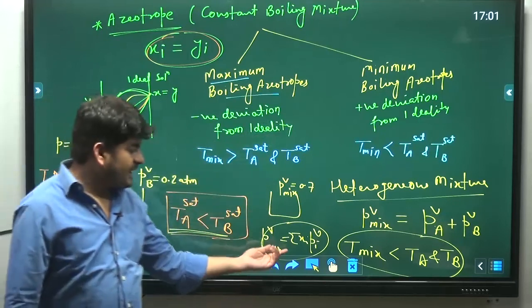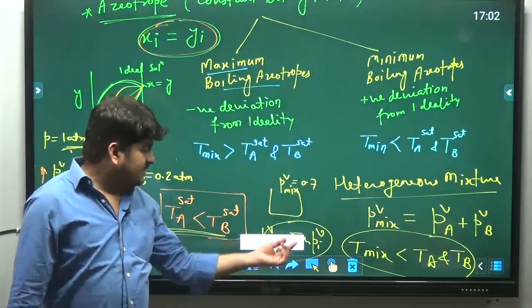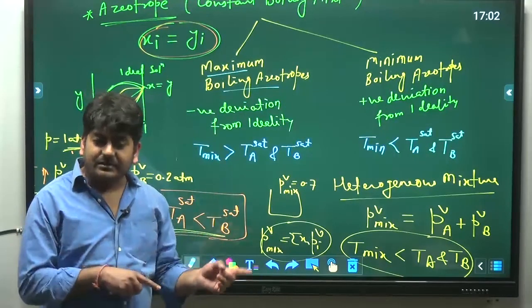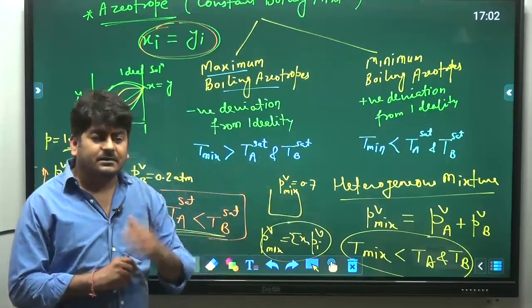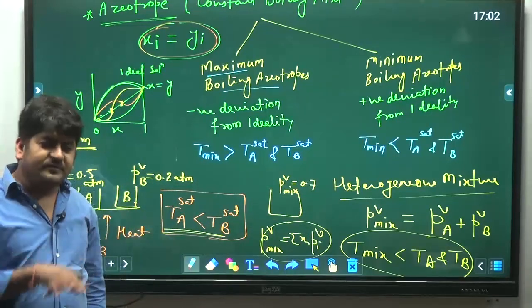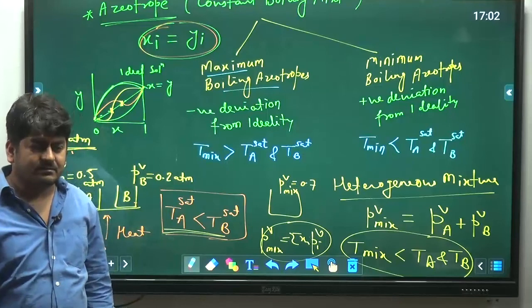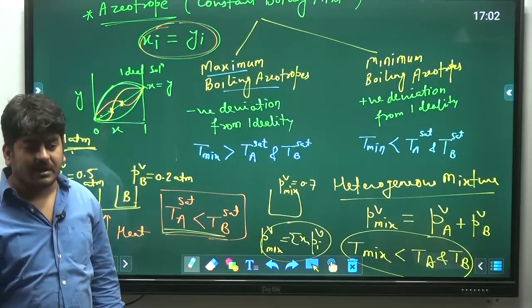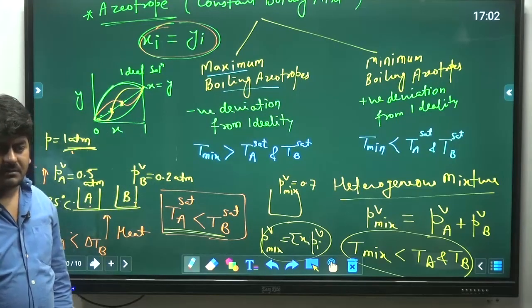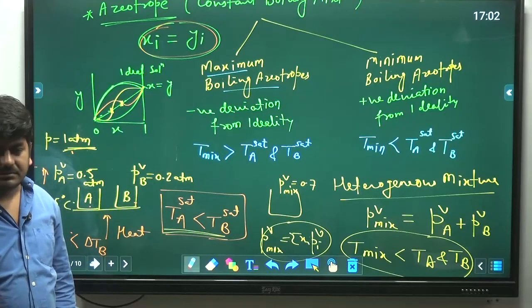So for a homogeneous mixture, the boiling point temperature of the mixture will be in between TA and TB. Both of these questions they have asked in the GATE exam for 1 mark. So you should know the answer. Clear?